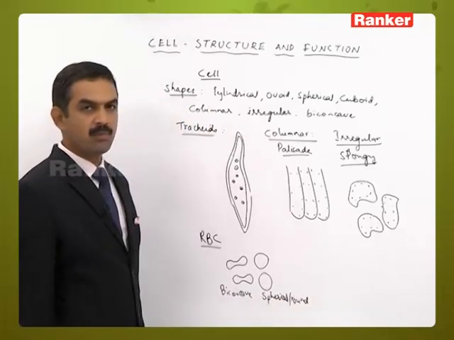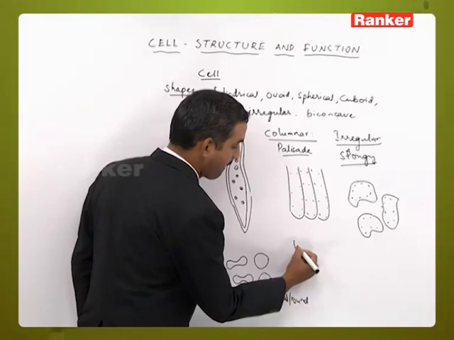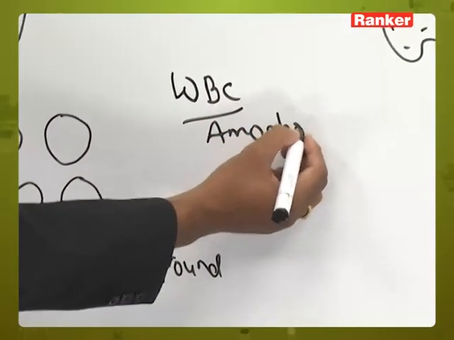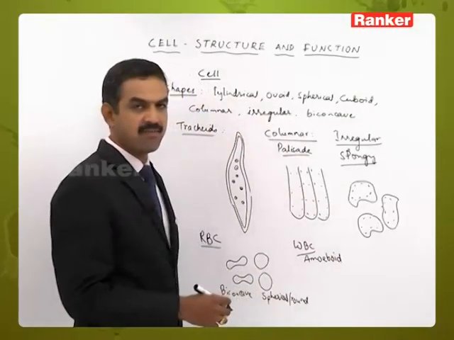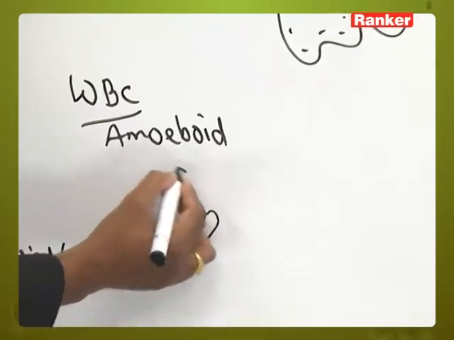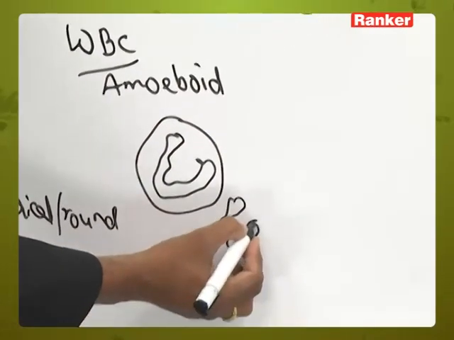And if you take the WBCs, they are amoeboid in their shape. Amoeboid means, as we know, amoeba shape, which does not have any specific shape. So this type of change can be seen in the structure here like this.